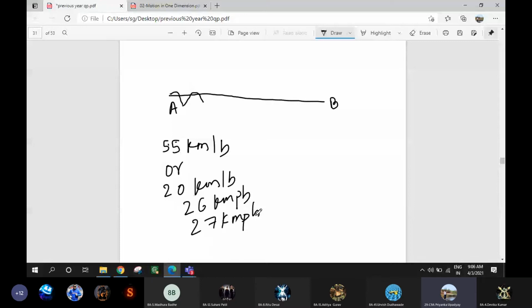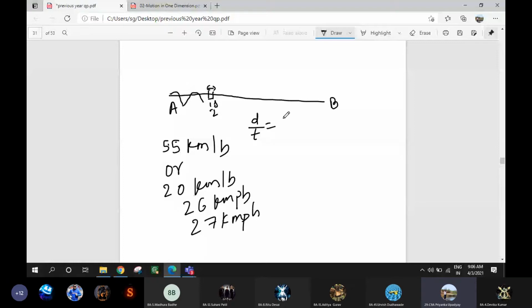speed. For a body moving with a variable velocity, variable velocity means what? At every instant, the velocity will be changing. For a body moving with variable velocity, the velocity of the body at any instant, if you consider, for example, in that particular time span, in 1 second or half a second, how much distance the body has covered, this distance divided by that particular time will give you the instantaneous velocity.